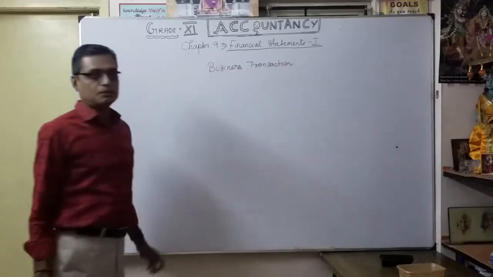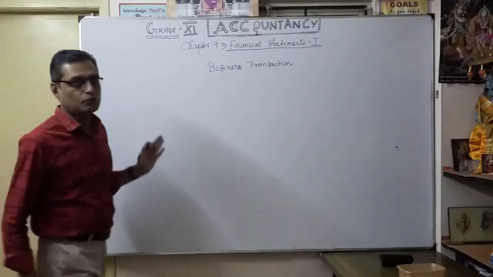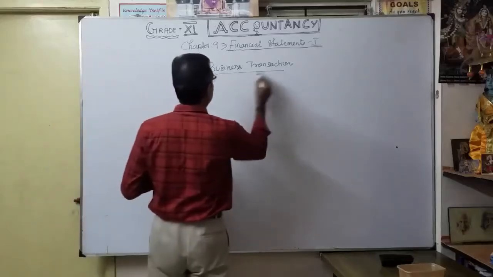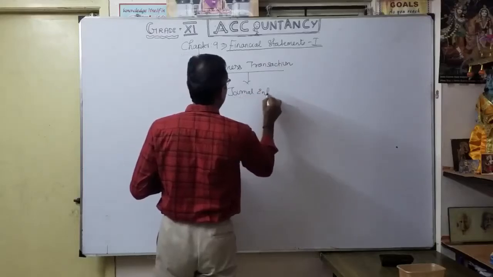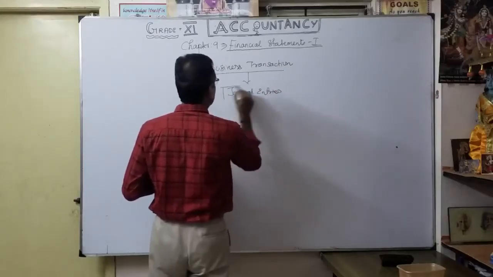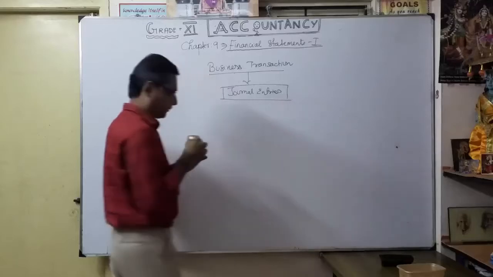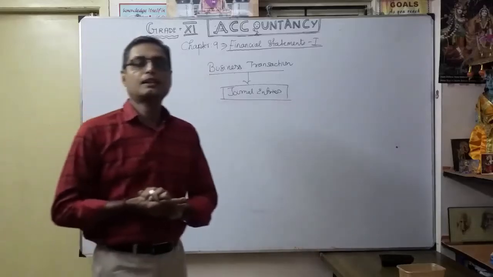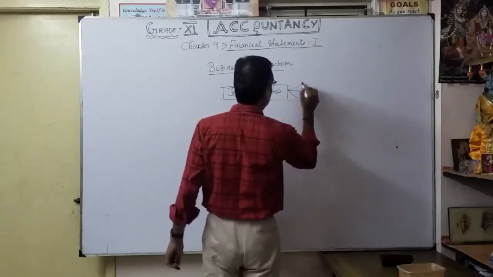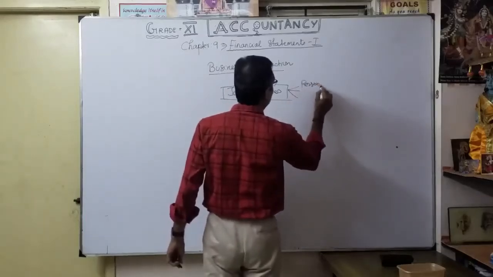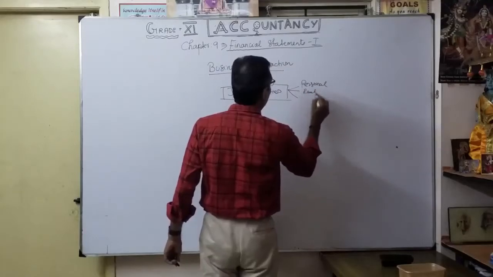From the business transactions, how we develop them in the form of journal entries. So how to prepare journal entries? You know, with the help of 3 golden rules: personal, real, nominal.